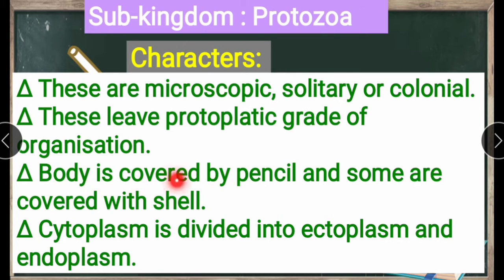Next, the body is covered by pellicle and some are covered with a shell. The body is covered by a layer that we call the pellicle. Again, some are covered with a hard layer that we call the shell. The cytoplasm is divided into ectoplasm and endoplasm. Ecto means outside, outer. Endo means inner.